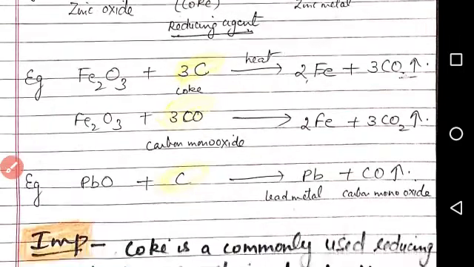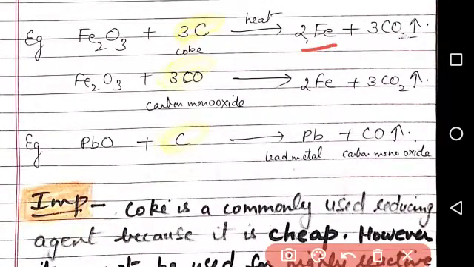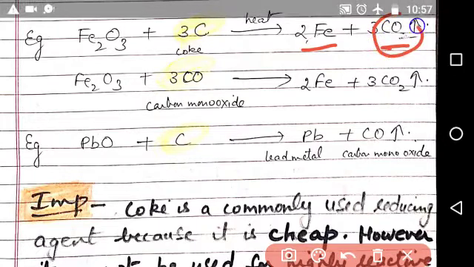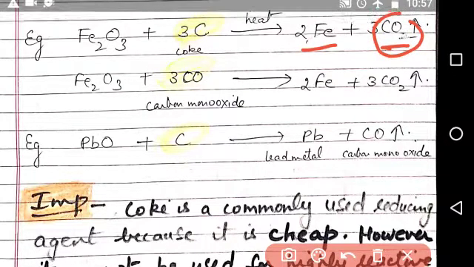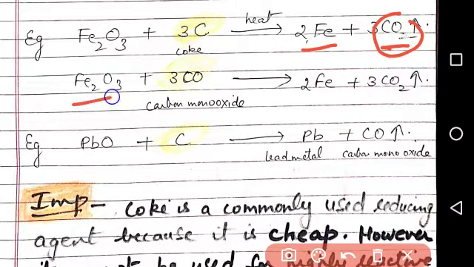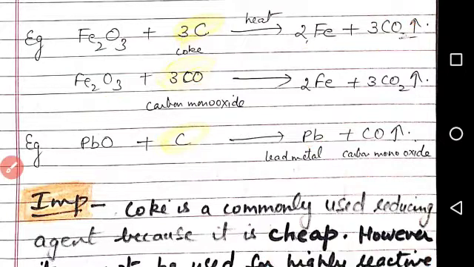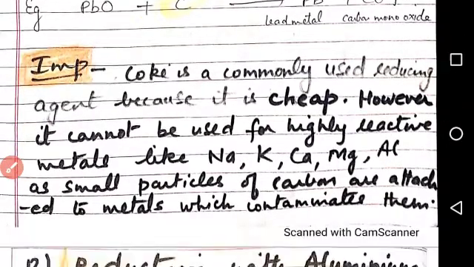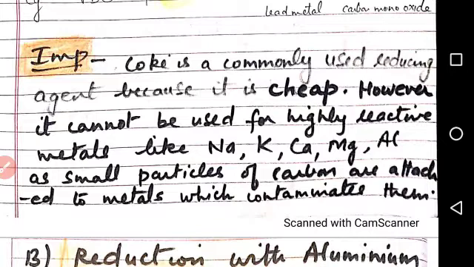Similarly, Fe2O3 plus 3C gives Fe plus 3CO. Once CO carbon monoxide is formed, it also acts as a reducing agent. So Fe2O3 plus 3CO again gives Fe plus 3CO2. Similarly, PbO plus C gives Pb plus CO. Coke is a commonly used reducing agent because it is cheap. However, it cannot be used for highly reactive metals like sodium, potassium, calcium, magnesium, aluminium, as small particles of carbon are attached to metals which contaminate them.